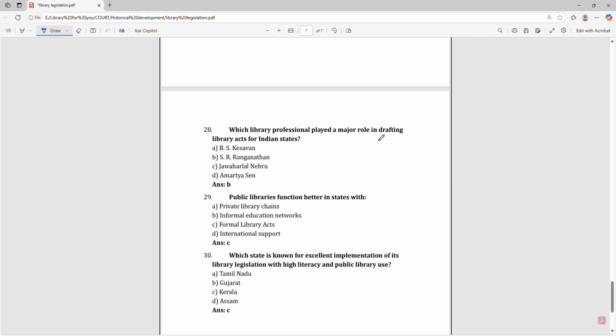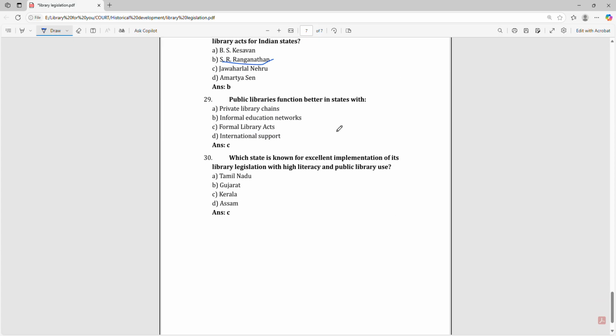Which library professional played a major role in drafting library acts for Indian states? S.R. Ranganathan. Public libraries function better in states with a formal library act. Which state is known for excellent implementation of its library legislation with high literacy and public library use? Kerala.